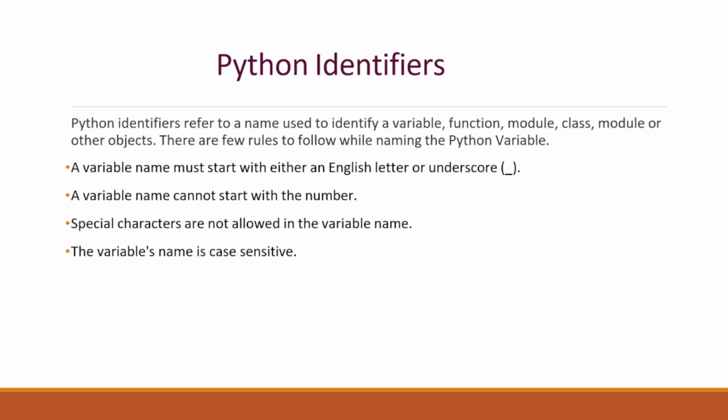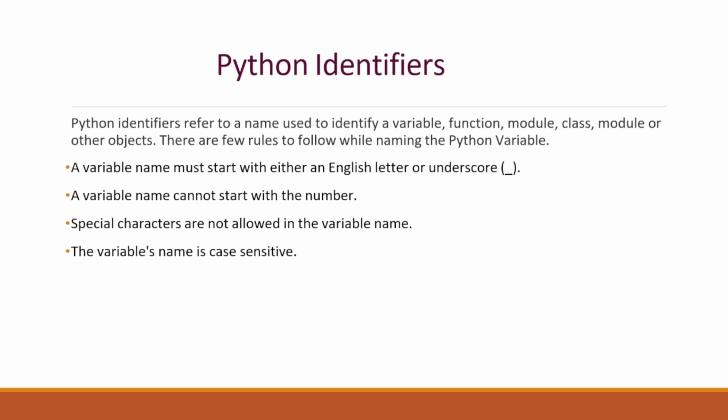So here you can see, a Python identifier refers to a name used to identify a variable. Again, in future you are going to create a function, module, or class. So you have to follow these rules while creating a variable or an identifier.